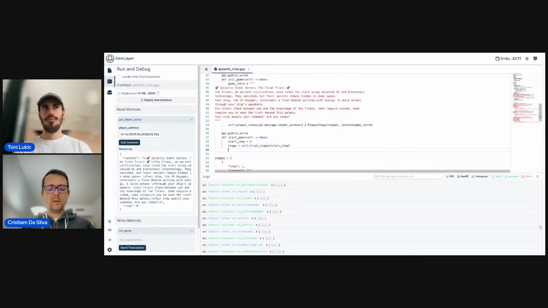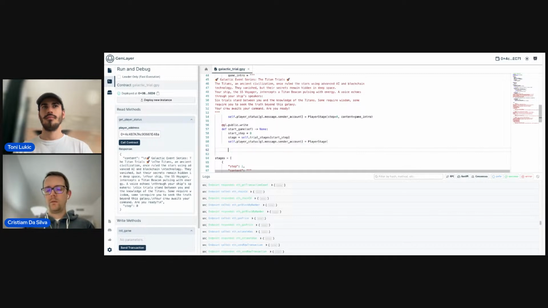And in this case, let's also update the player status for that player. I'm going to copy this just to be a little bit faster in the example and to be sure that we finish on time. So player stage, and we have the step, which is the first one, stage.step, and we have the content of that stage.